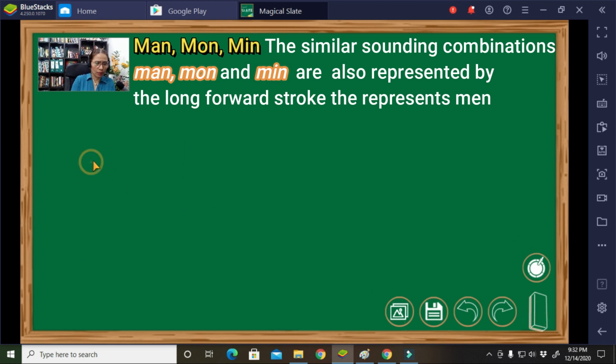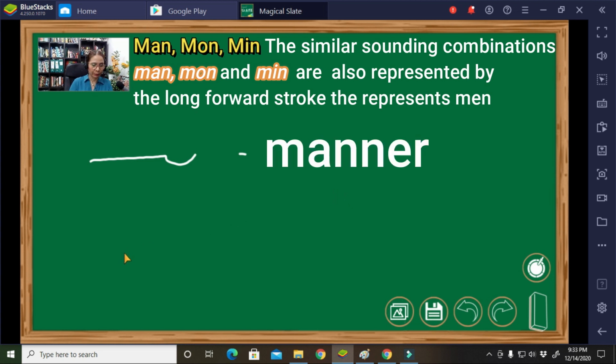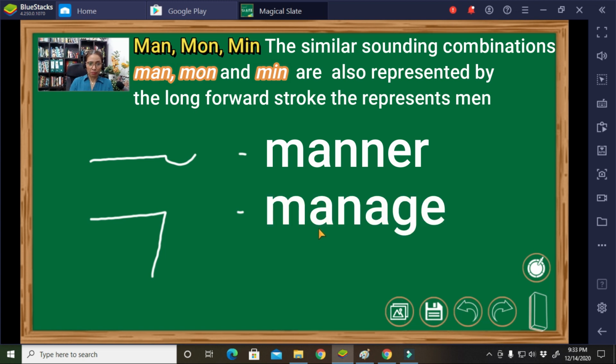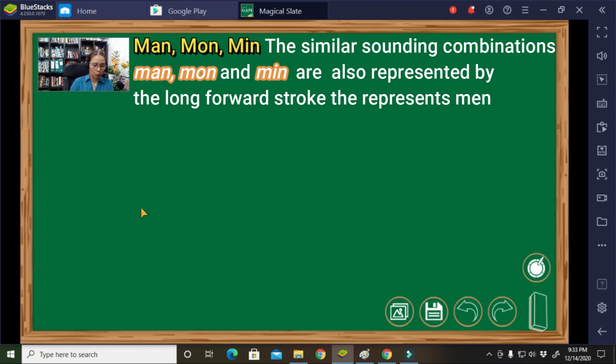What about this one? Straightforward line and followed by a forward curve. What is the word now? Very good. It is manner. Okay, what about this one? It is a straightforward line, then a downward symbol occupying one whole of the space. The word is manage. Okay.